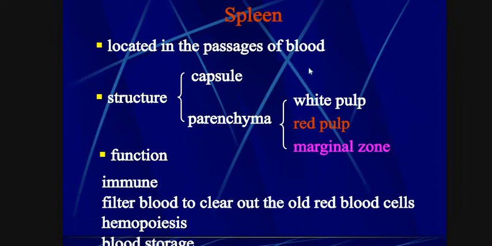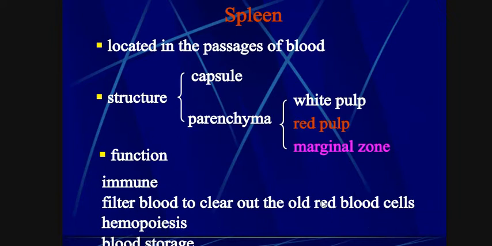Spleen parenchyma is divided into some regions. It consists of white pulp, red pulp, and marginal zone. These important pulps of the spleen are involved in the production of cells. The function of the spleen is immune defense and filtering the blood to clear out old red blood cells.